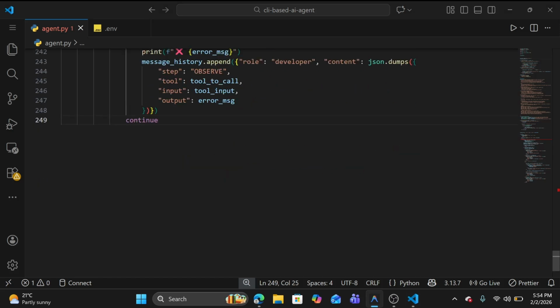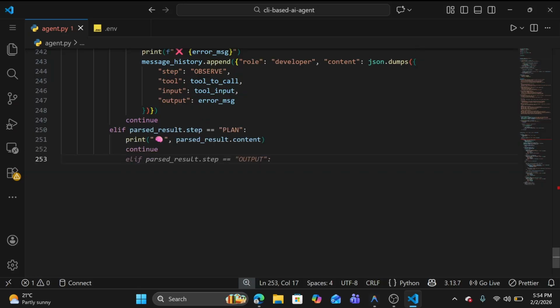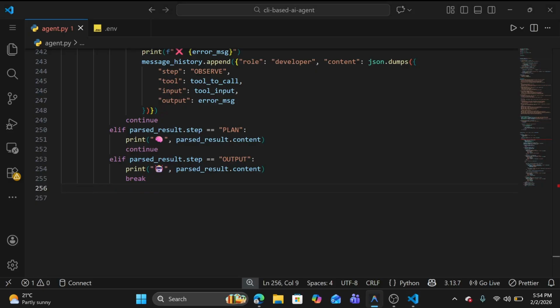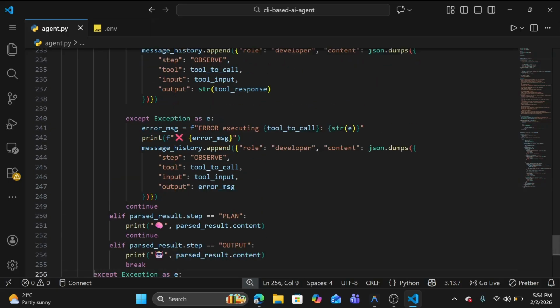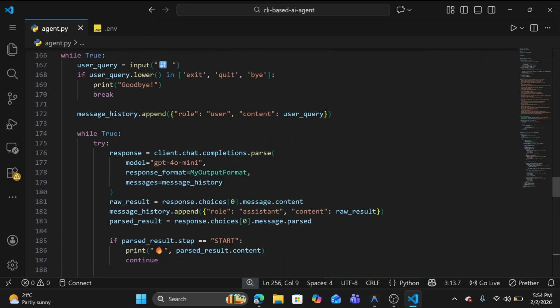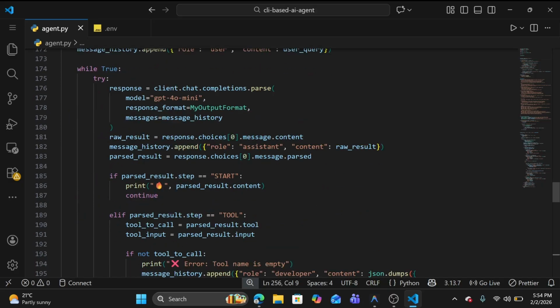In that case we don't need to do much. If the step is plan, we just print that content and move further. If the step is output, we just print it and break the loop. And if there is a problem running our main loop, we need to print the error we are getting. I think this is the final one. We don't need to explicitly return our response, since we print for every step.